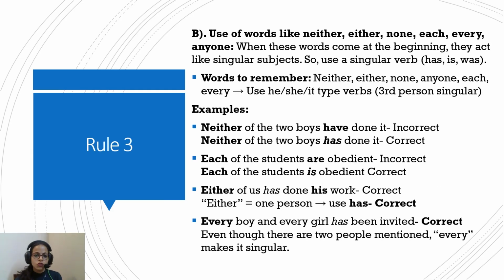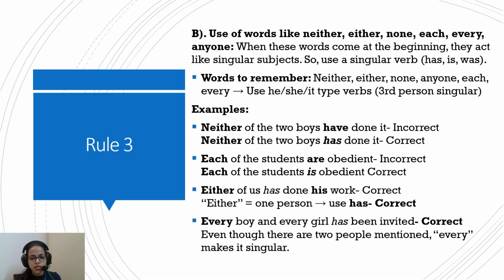Now, another part of it is the use of words like neither, either, none, each, every, or anyone. When these words come at the beginning, they act as a singular subject. So a singular verb has to be followed. So remember, neither, either, none, anyone, each, everyone. With them, you will use he, she, it type of verb because they are singular. So, neither of the two boys has done it. Here, since it is at the start, the singular will be followed.